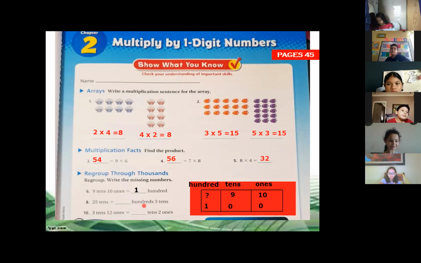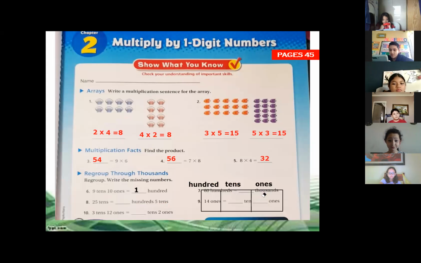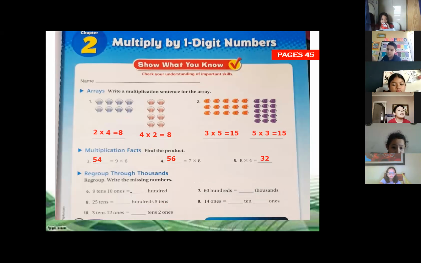Now let's try number 2. It says that we have 25 tens. 25 tens. We have hundreds and 5 tens. We're looking for the hundreds, class. Now, I'm going to erase this so we can write the second one. How many hundreds do we have, class, in 25 tens?